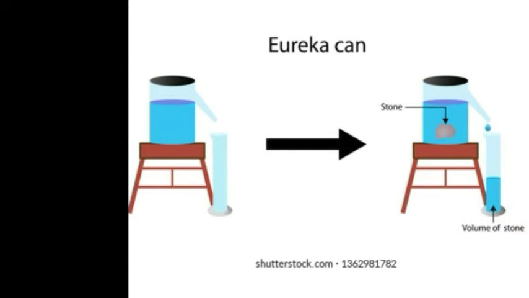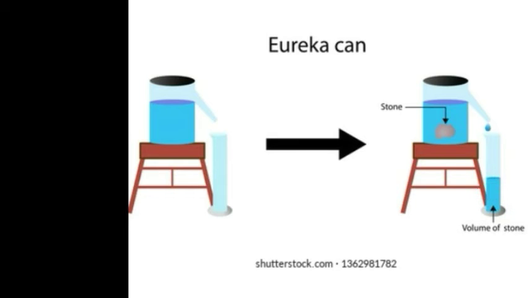Then we have to tie the stone with a thread and immerse the stone into the Eureka can. Now what we see, as we immerse the stone, water is displaced by the stone and it overflows through the spout and gets collected here. Now when the stone is fully immersed in water and the water has stopped dripping, we have to remove this cylinder and note down the reading of the lower meniscus.